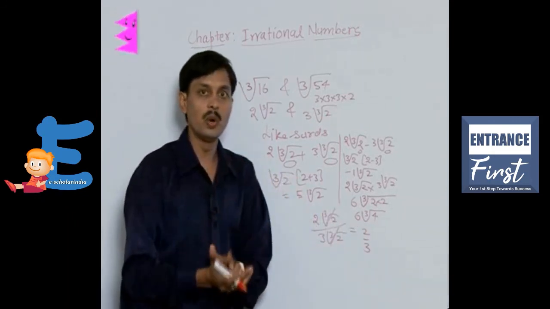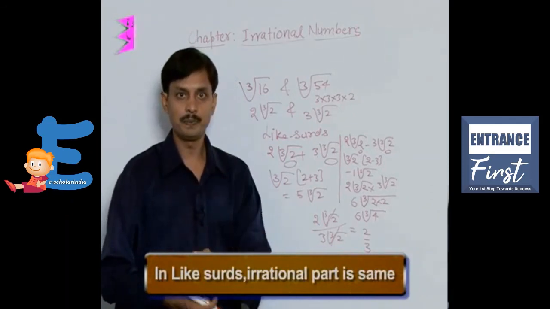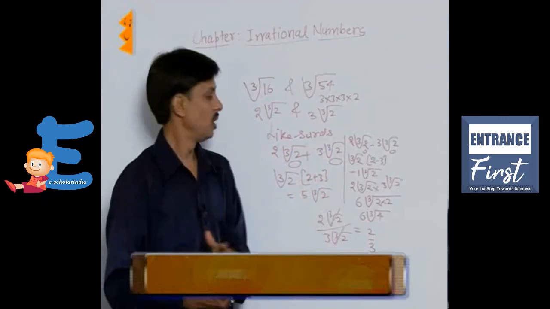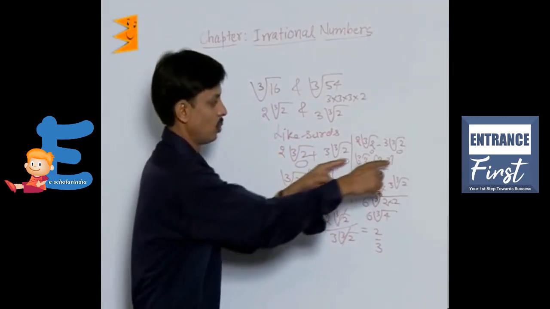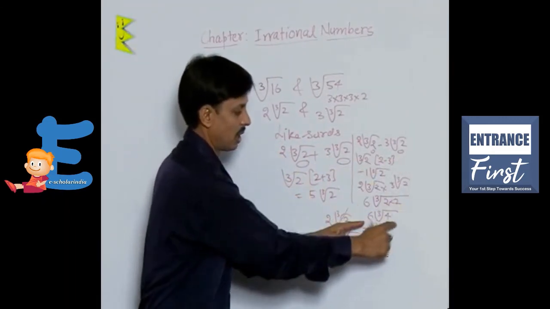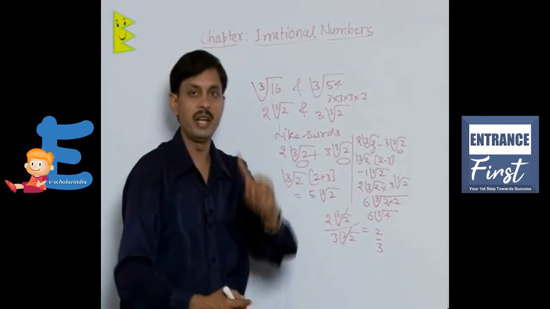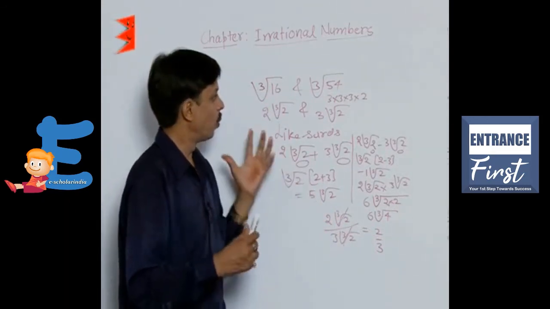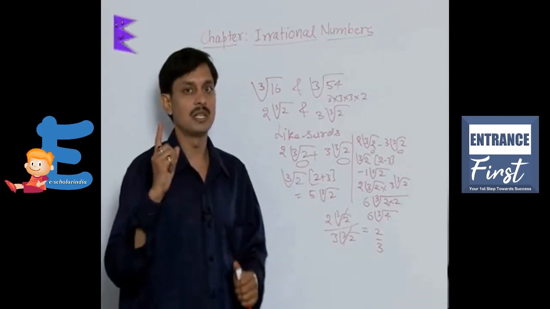So I have told you which are like surds: those whose irrational part is the same. You can add, subtract, multiply and divide the surds only and only when the surds are